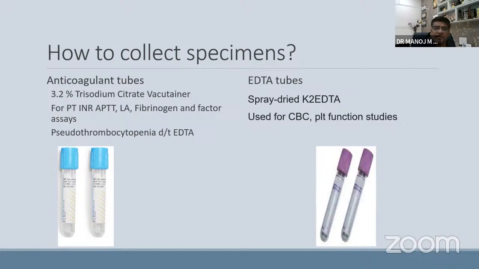3.2% sodium citrate is there. Up to that mark only you take. One drop more, the test will be abnormal. One drop less, still the test will be abnormal. So taking the sample properly is very important.